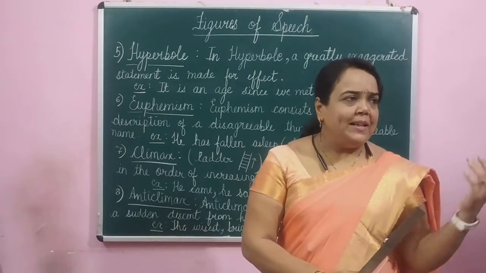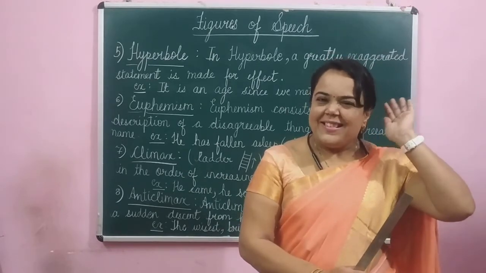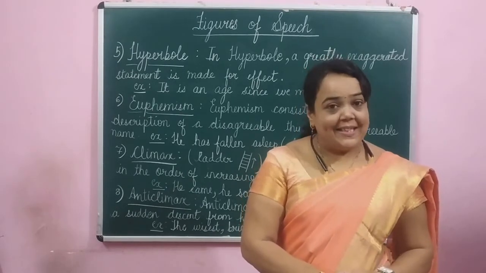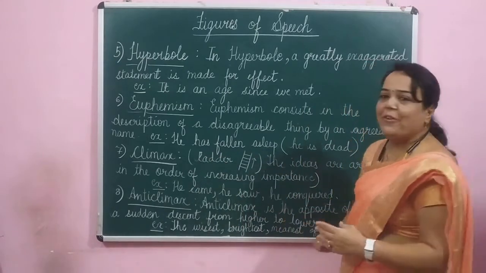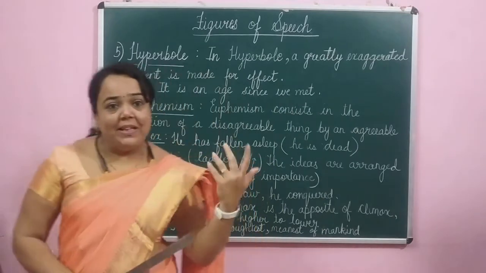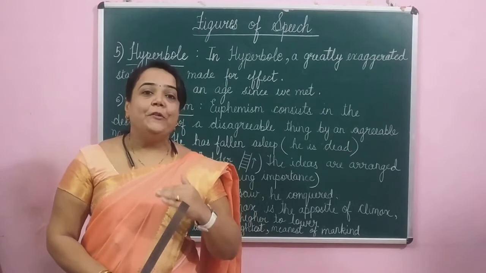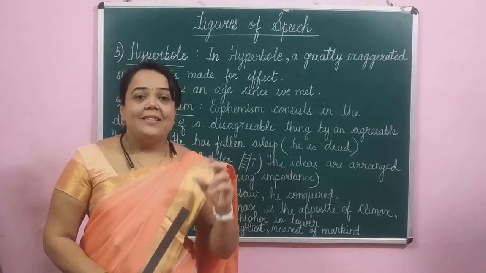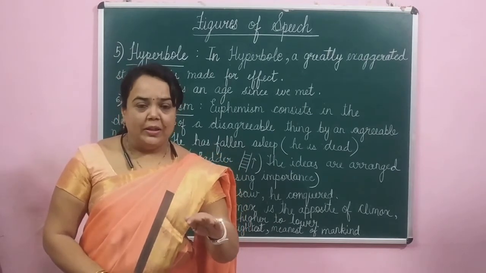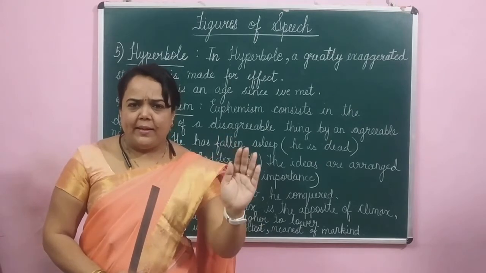For example, instead of saying "he is dead," which is harsh to the ears, in a pleasant way we can say, "He has fallen asleep." He has fallen asleep means he is dead. So, what is euphemism? Euphemism is stating the harsh reality in a milder tone. You are using mild terms to state the same thing.